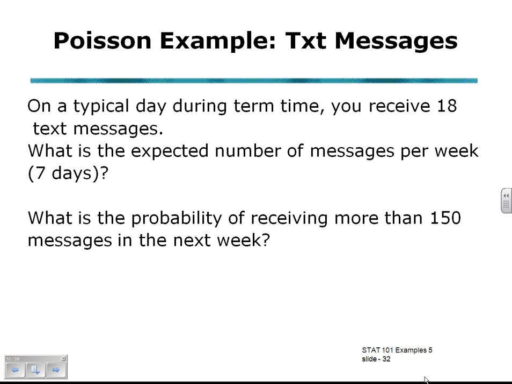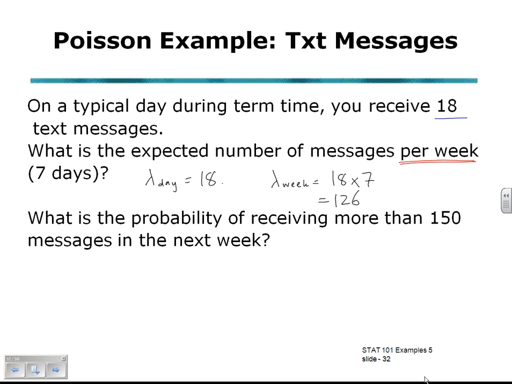The question for Poisson: on a typical day during term time you receive 18 text messages. What is the expected number of messages per week? A week being 7 days. Lambda is our rate of occurrences. Lambda per day is 18 text messages per day. So the expected number of messages per week would be 18 times 7. So lambda in this case is 126. So lambda per week, 126 text messages.